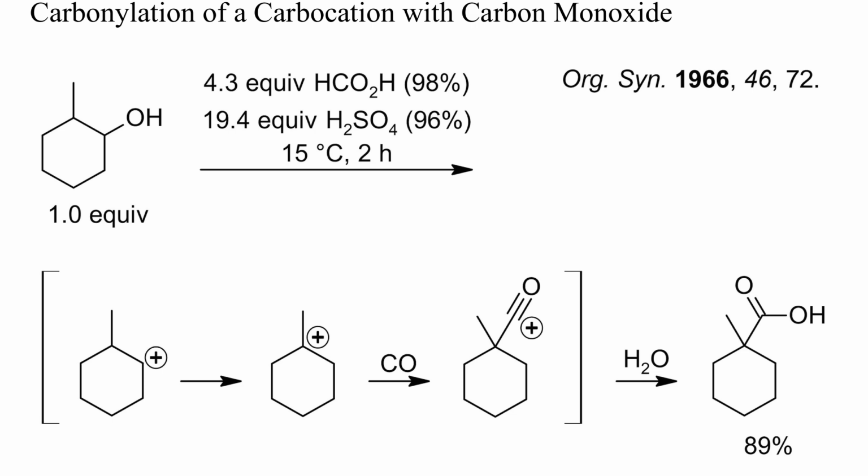In this example, a tertiary carbocation was generated by rearrangement of a secondary carbocation, which in turn resulted from a secondary alcohol by treatment with sulfuric acid. Formic acid was dehydrated to carbon monoxide, and the final acid was obtained in excellent yield.